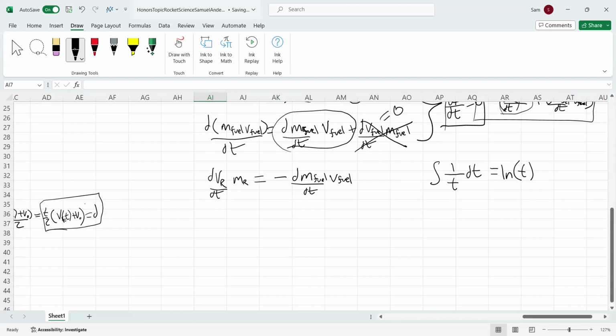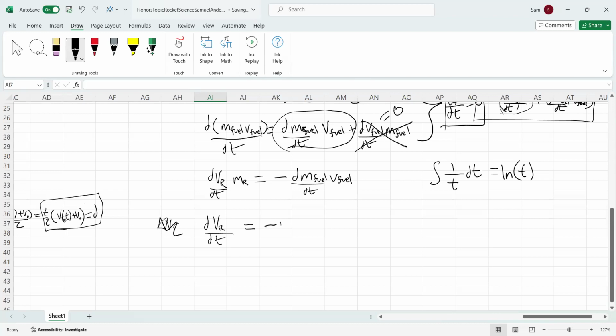So we get the change in the velocity of the rocket, which, if you remember, delta V is what we're looking for. So keep the change of velocity of the rocket on one side.